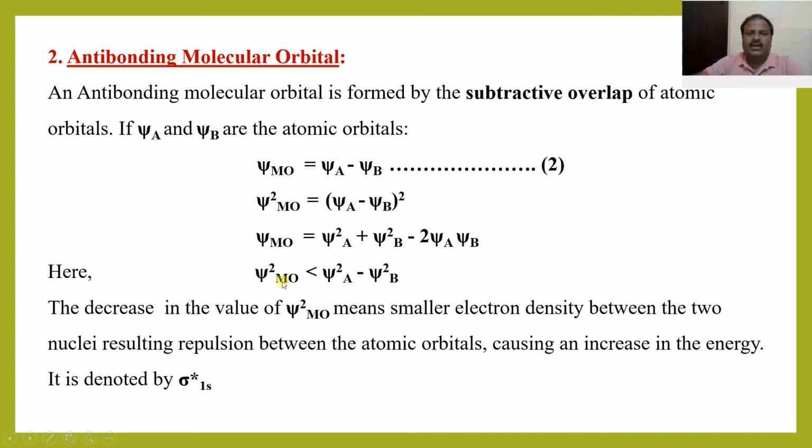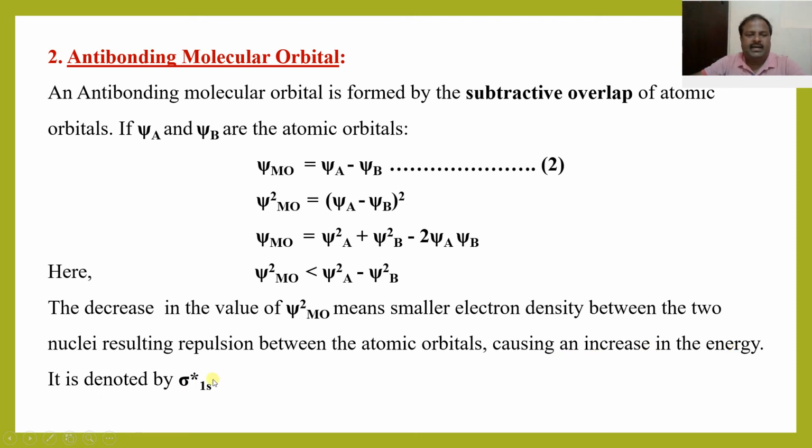So here psi square MO is less than psi square A plus psi square B. That means the decrease in the value of psi square MO means smaller electron density between the two nuclei, resulting in repulsion between the atomic orbitals. So in case of antibonding molecular orbital, the electron density moves away from the nucleus, causing an increase in the energy.